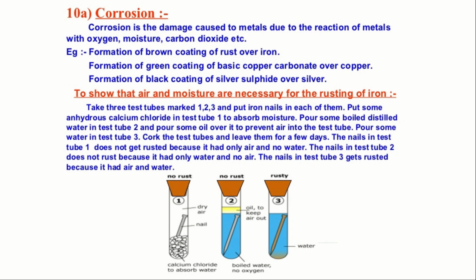The nail in test tube 1 does not get rusted because it had only air and no water. When moisture is there, the material will rust, and anhydrous calcium chloride will readily absorb the moisture. If there is no moisture, no rusting takes place. The nail in test tube 2 does not rust because it had only water and no air. So in order to rust, moisture, that is water content, and air should both be there. The nail in test tube 3 gets rusted because it had air and water both. So by this experiment, you get to know that in order to rust, air and water both should be there, else rusting will not take place.